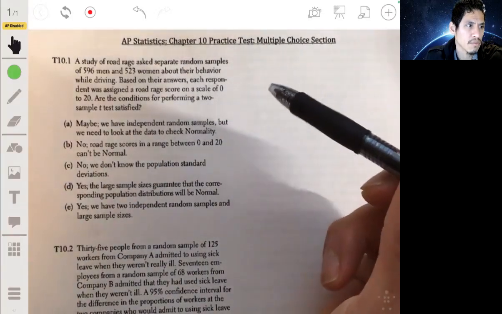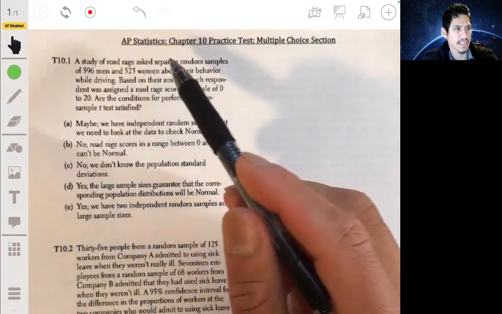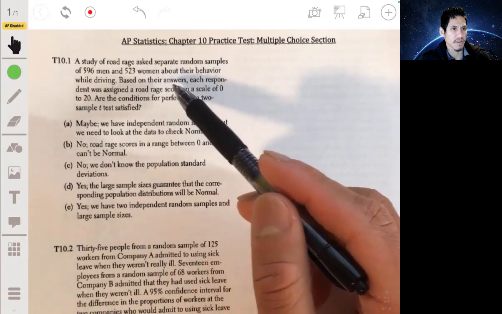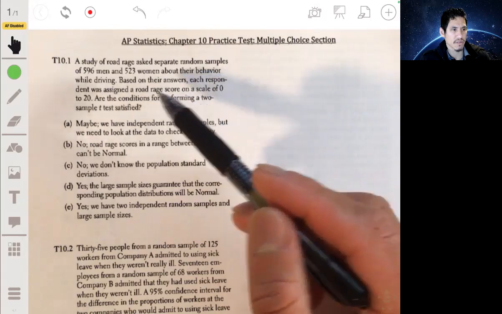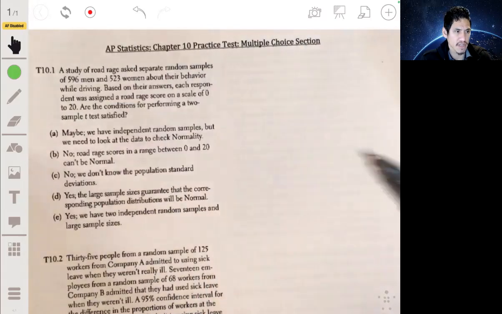All right, so for problem one, we have a study of road rage that asks separate random samples of 596 men and 523 women about their behavior while driving. Based on their answers, each respondent was assigned a road rage score on a scale of 0 to 20. Are the conditions for performing a two-sample t-test satisfied?